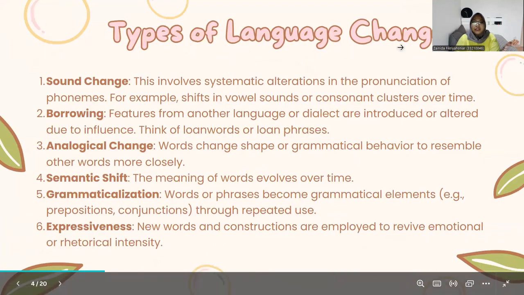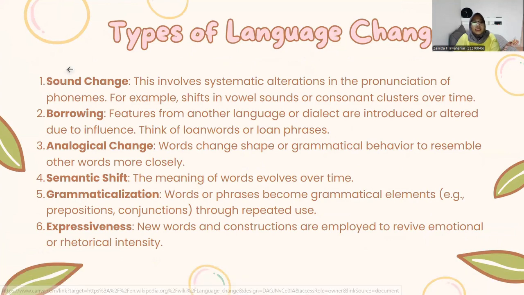Types of language change. There are 6 types of language change. First is tone change. This involves systematic alteration in the pronunciation of phonemes, for example, shifts in vowel sounds or consonant clusters over time. Second is borrowing. Features from another language or dialect are introduced or altered due to influence. Think of loan words or loan phrases.